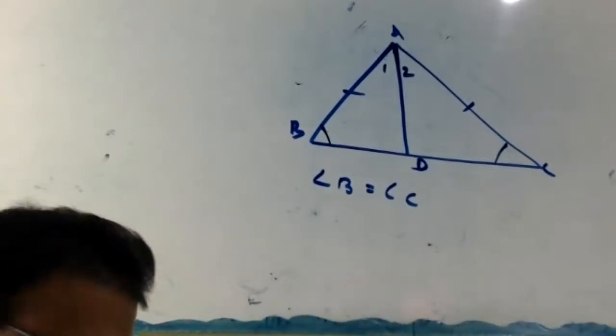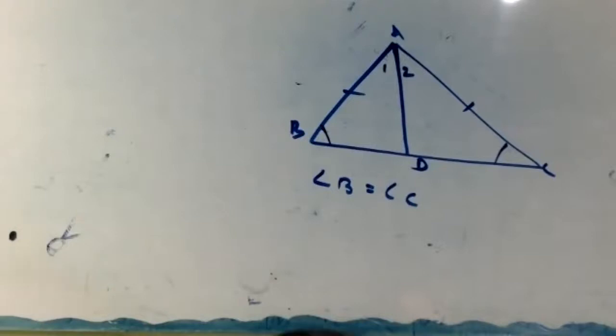Angle 1 equal to angle 2, by construction. AD equal to AD, common.